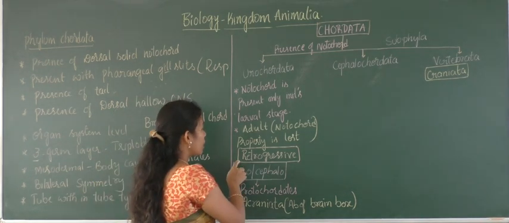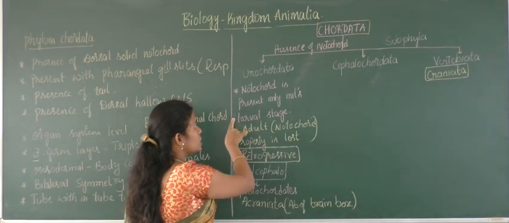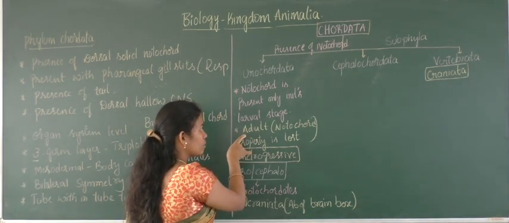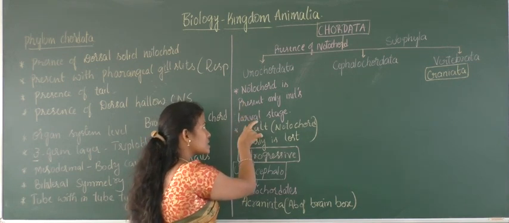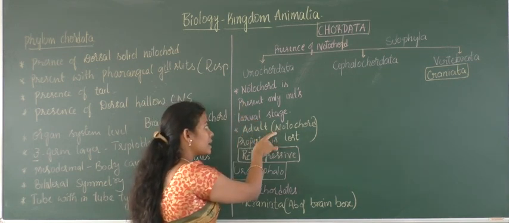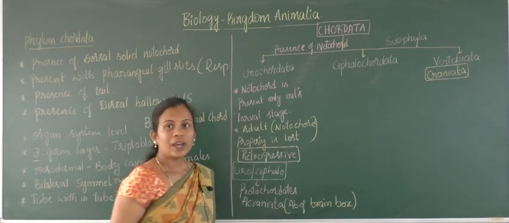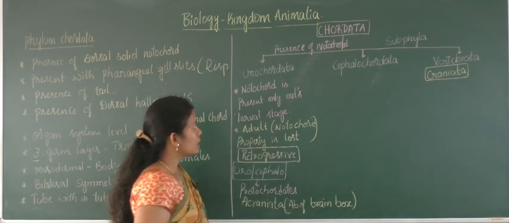Here the metamorphosis is a process of changing of larvae into adult, where they lose the properties which are present in the larval stage in their adult stage. So that is called retrogressive development. So next is